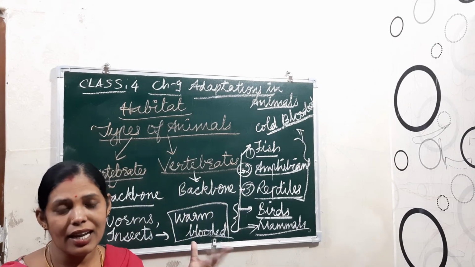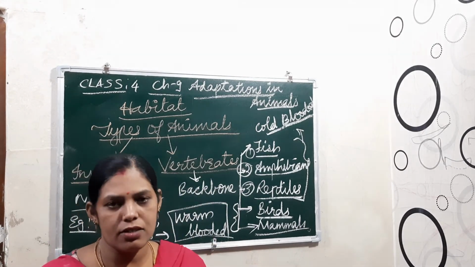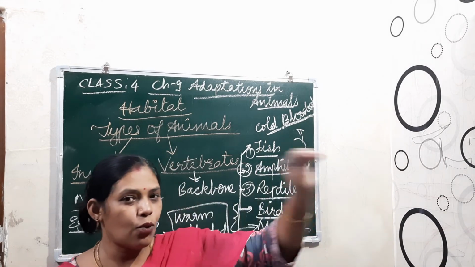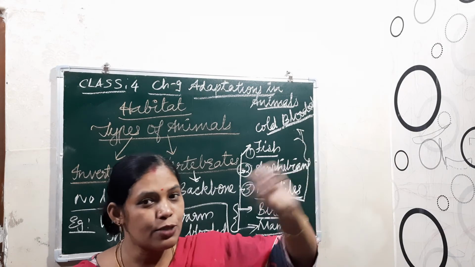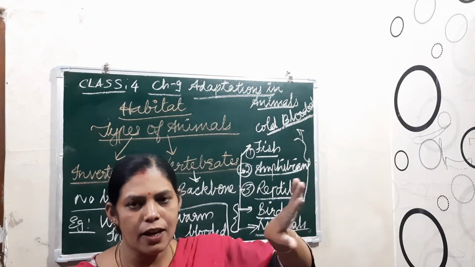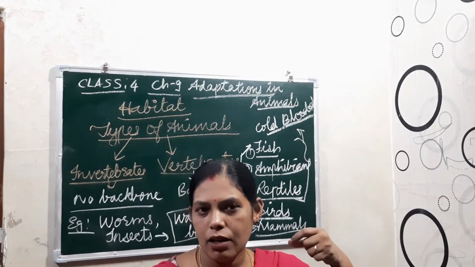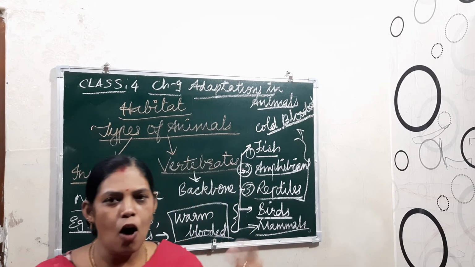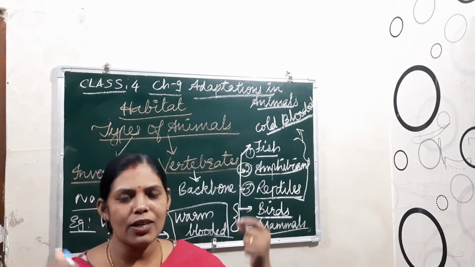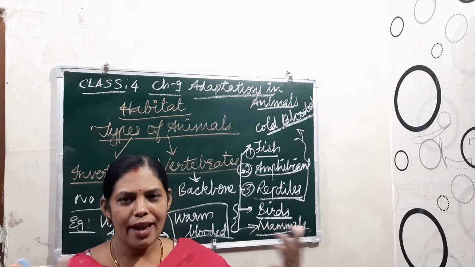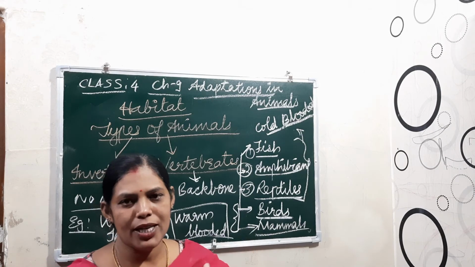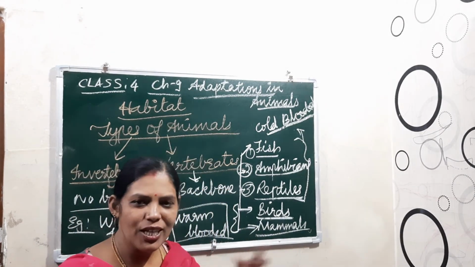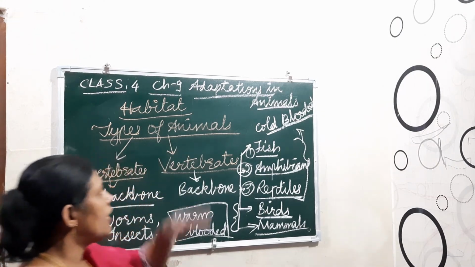So we adapt ourselves according to the surroundings. For example, if we go to Jammu Kashmir, which is mostly a cold place, how do we adjust ourselves? We wear warm clothes, one over another, so that we can trap the body temperature and survive there. Otherwise we can't survive, right? So, understood, these are the types of animals.